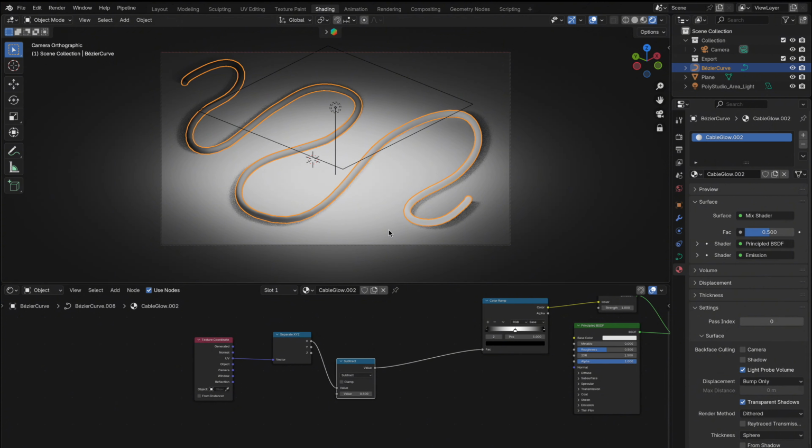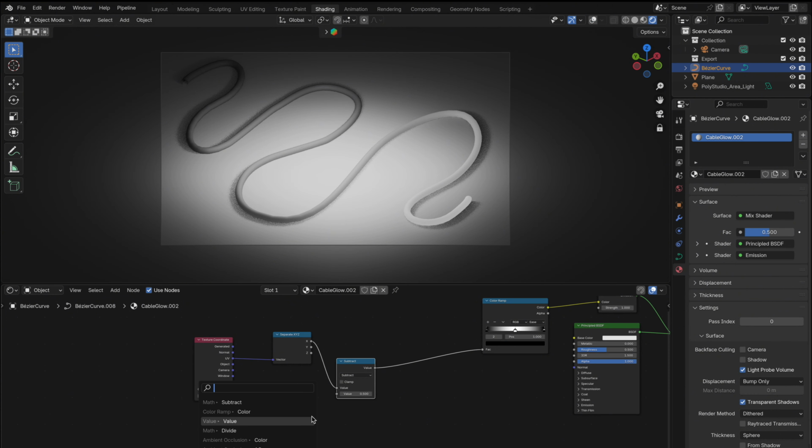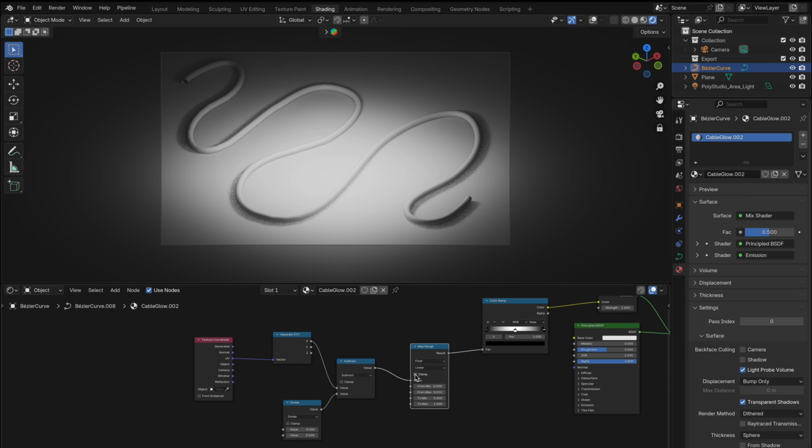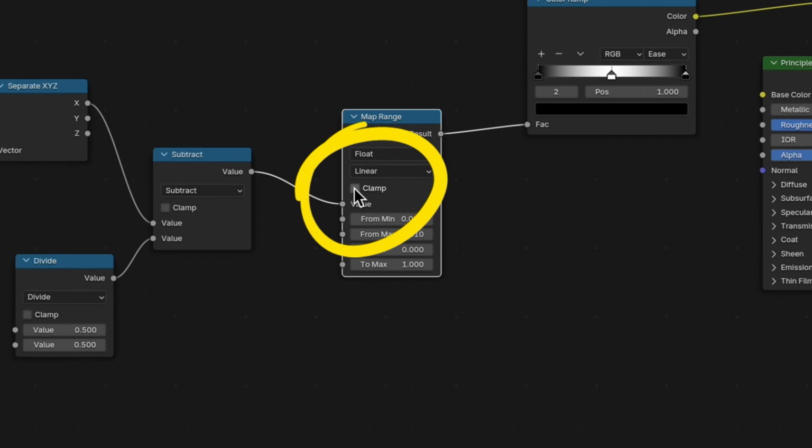So from the second input of the subtract node, add a divide node. This is what controls the speed of the glowing effect. Lower values mean faster movement, and higher values slow it down. Finally, to control the size or length of the glow itself, add a map range node. Then adjust the from max slider. This determines how wide the glow spreads across the cable. The lower it is, the tighter and more focused the glow becomes. Oh, and don't forget to uncheck clamp on the map range node.